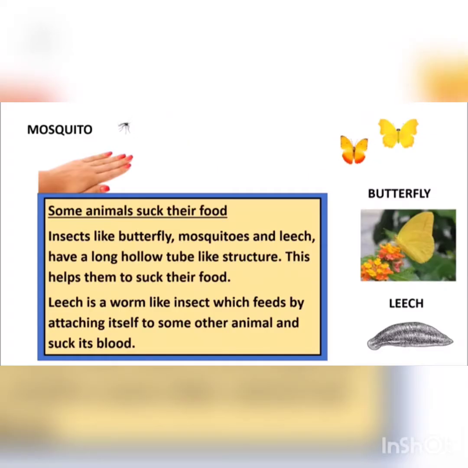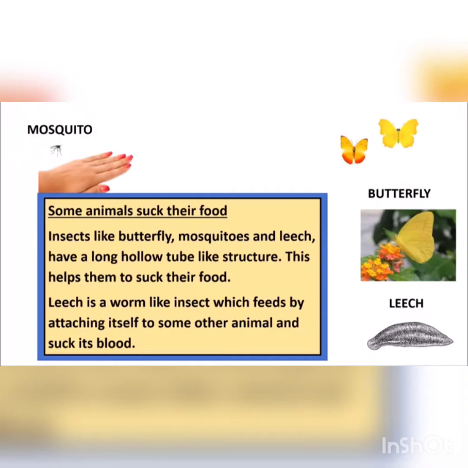And then some animals suck their food. Insects like butterfly, mosquitoes and leech have long hollow tube-like structures. This helps them to suck their food. Leech is a worm-like animal which feeds by attaching itself to other animals and sucking their blood.